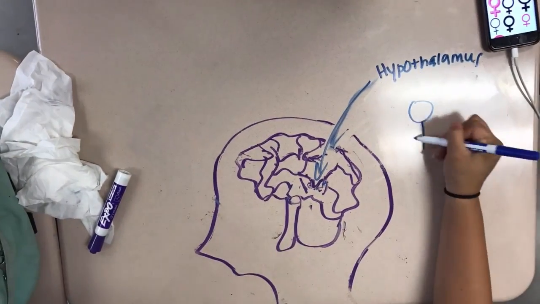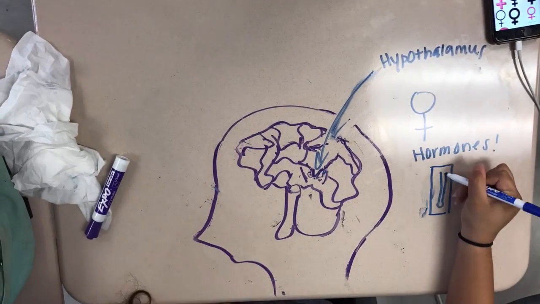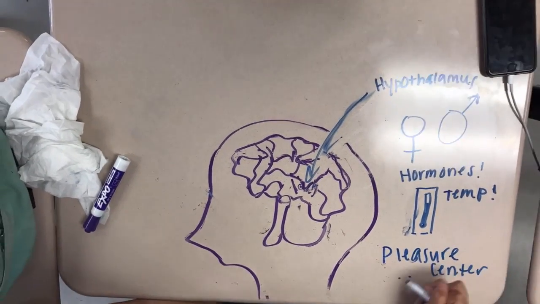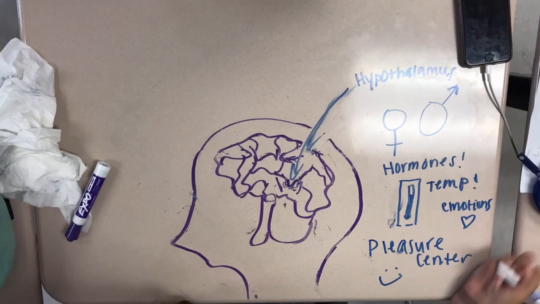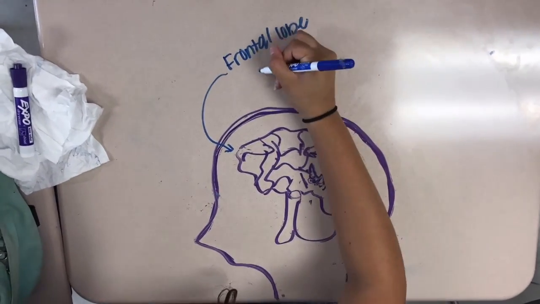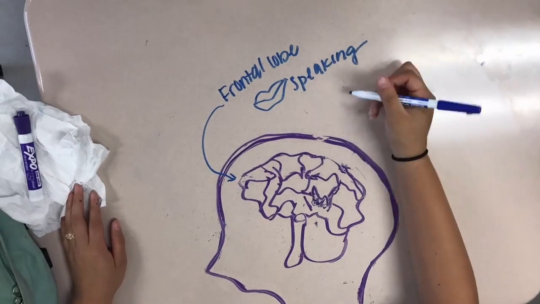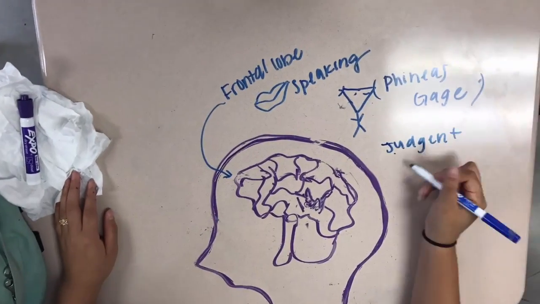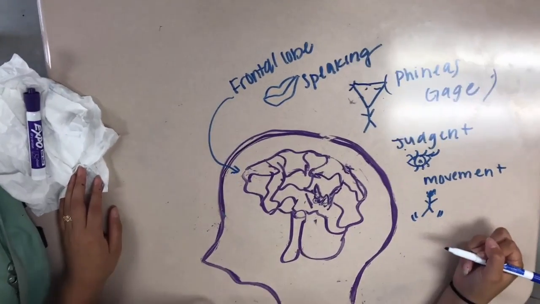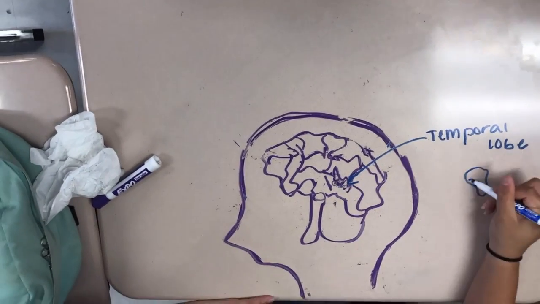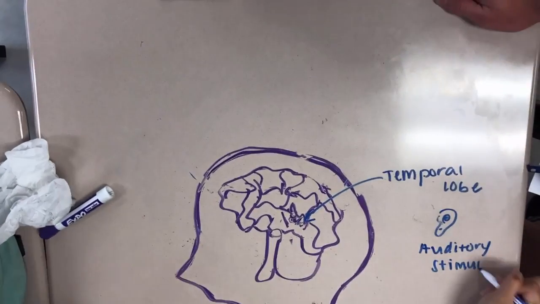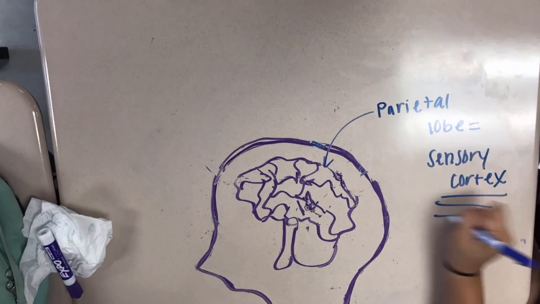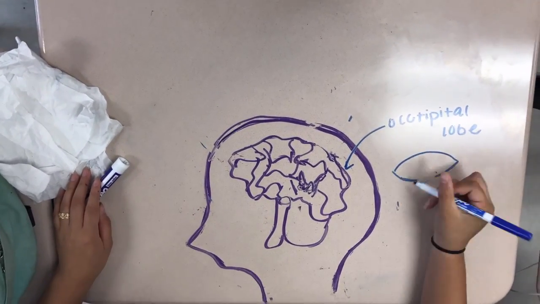The hypothalamus controls the hormones and emotions that go through your body and directs several maintenance activities including eating, drinking, and body temperature, and is also known as the pleasure center. The frontal lobe is associated with speaking, muscle movement, making plans, and judgment. Phineas Gage is best known for having a pole go through his frontal lobe. The temporal lobe allows auditory stimulation from the opposite side. The parietal lobe contains the sensory cortex, which registers body sensation. The occipital lobe receives visuals from the opposite sides.